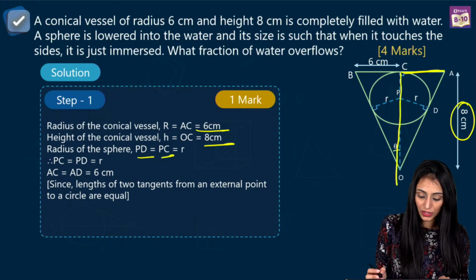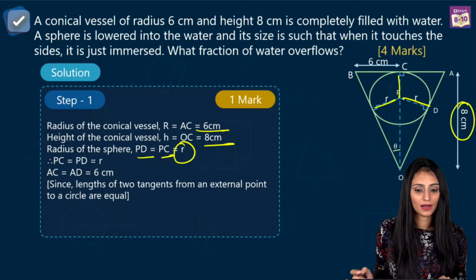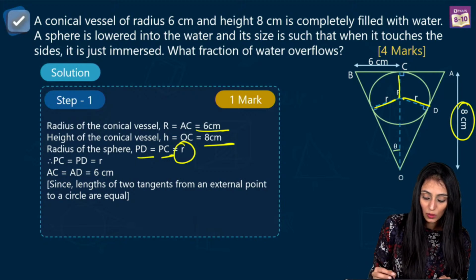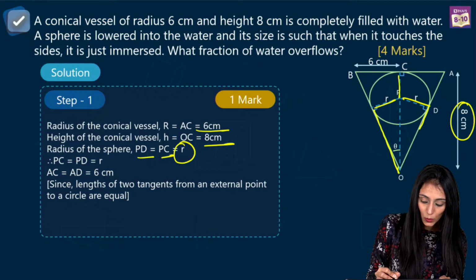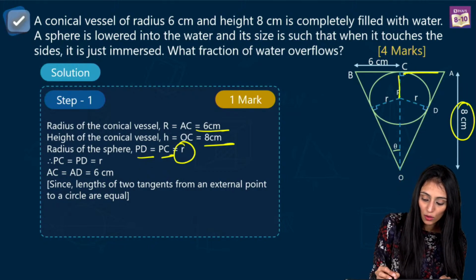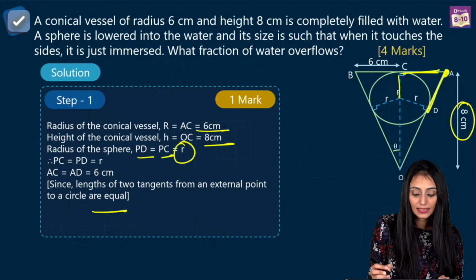PD and PC over here, they're all equal. They're r, small r, we are denoting them with small r. Since we know that length of tangents drawn from an external point to a circle are equal in length, this AC and this AD will also be equal. This is the external point, and these are the tangents to the circle.